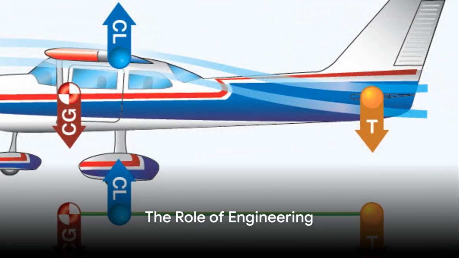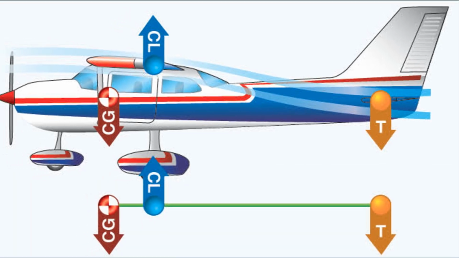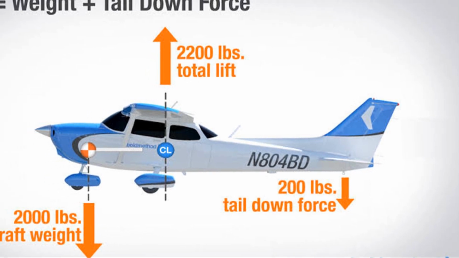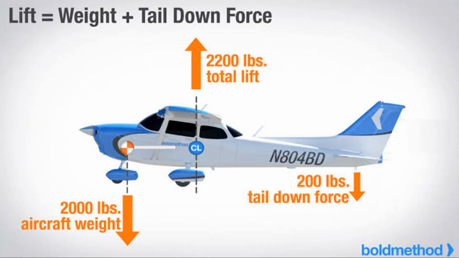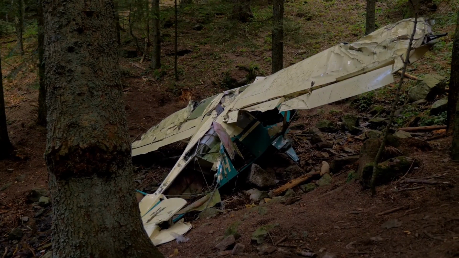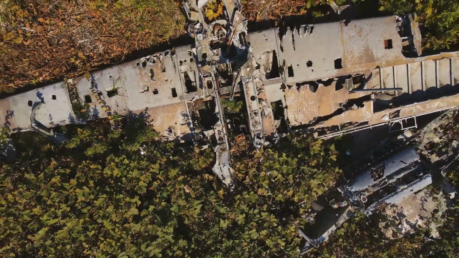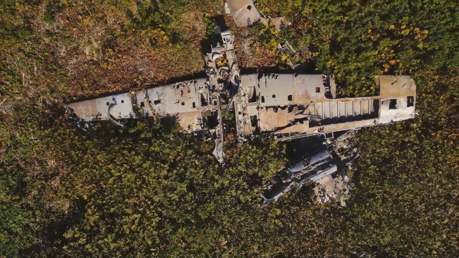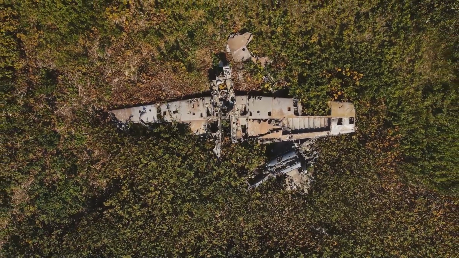First, we need to understand the engineering aspects of an airplane. An airplane is an intricate marvel of engineering, designed to be aerodynamic and stable in the air. Two key components in its design are the center of gravity and the aerodynamics. The center of gravity is the point where the weight of the airplane is evenly dispersed in all directions. Picture it like a seesaw, where the balance point is the center of gravity. In an airplane, this balance point is carefully calculated and maintained to ensure stability in flight.